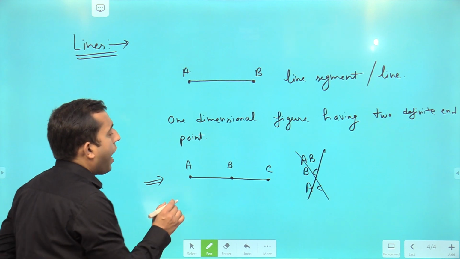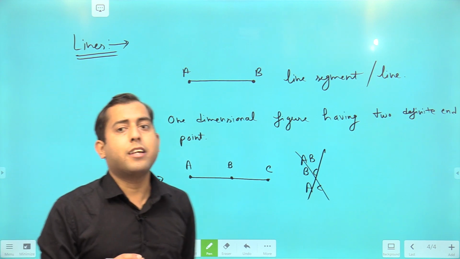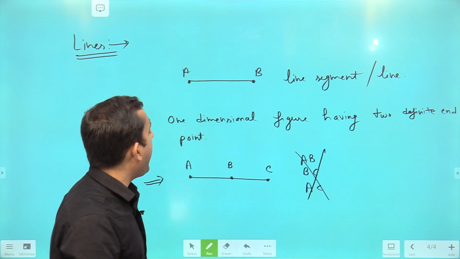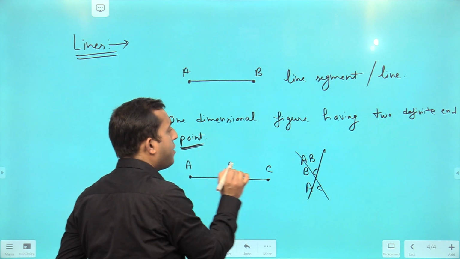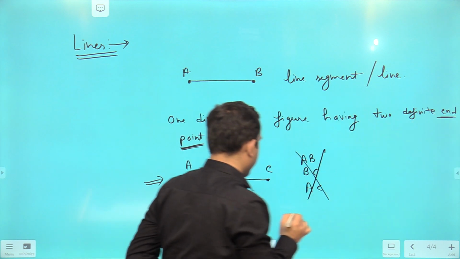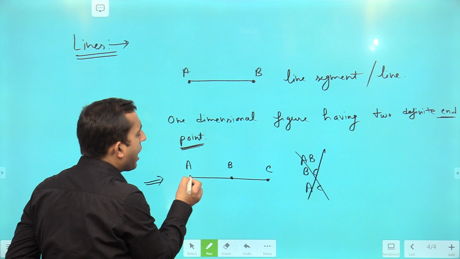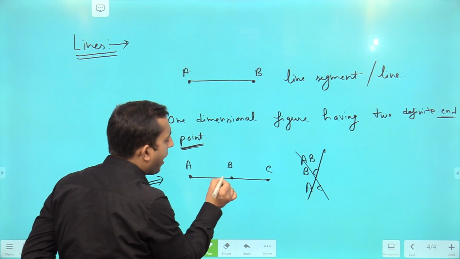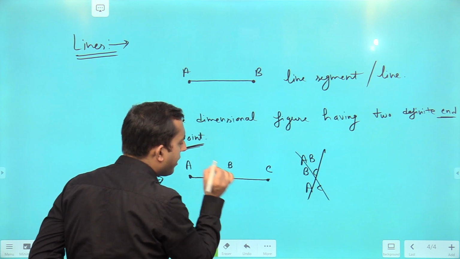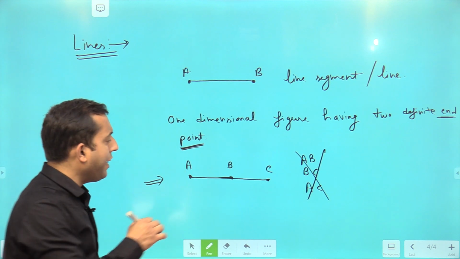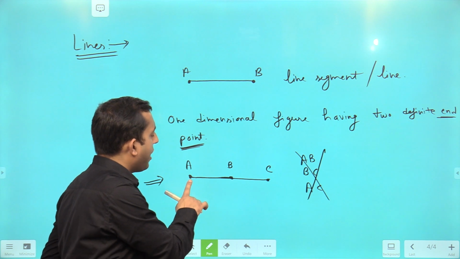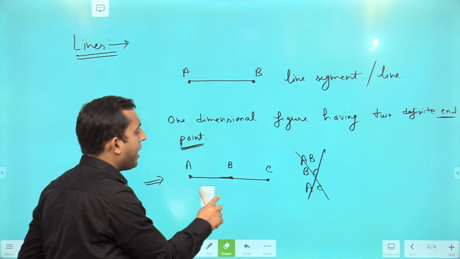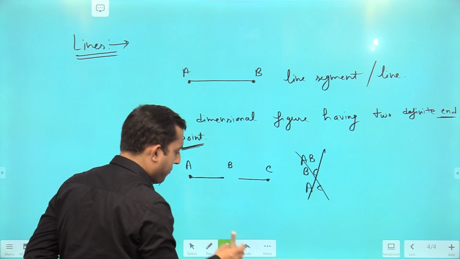Because see, I said what is a line segment? A line segment will have two definite endpoints. So if we start our line segment from A, tell me, does it end at B?